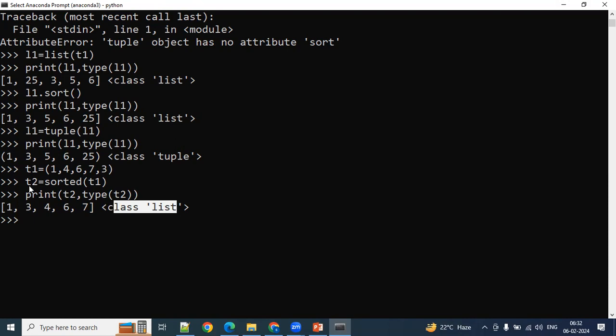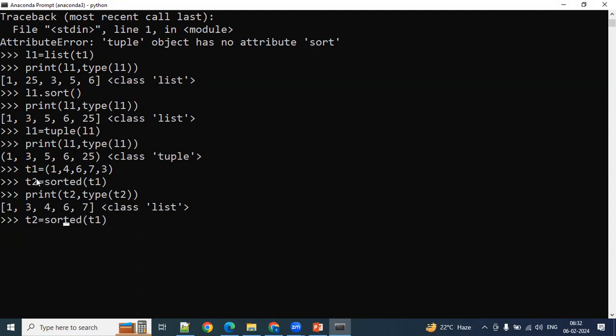What do you need to do? What is the function to convert a list into a tuple? Tuple of T2, tuple only, right? So can we use the tuple outside of the sorted? Yes, definitely.